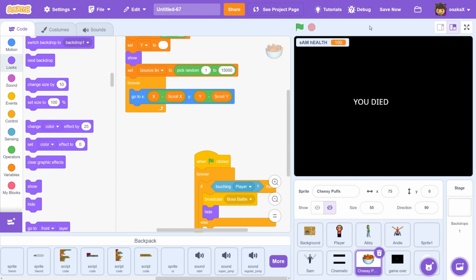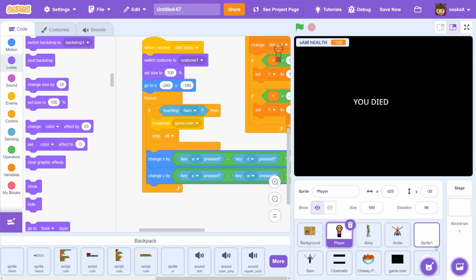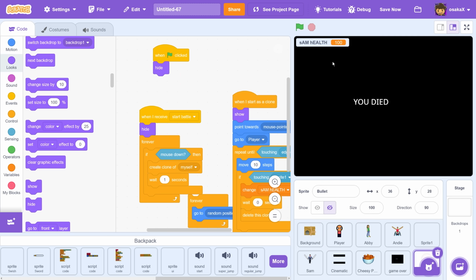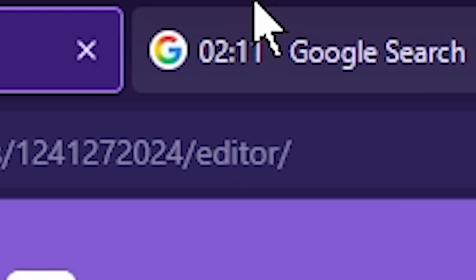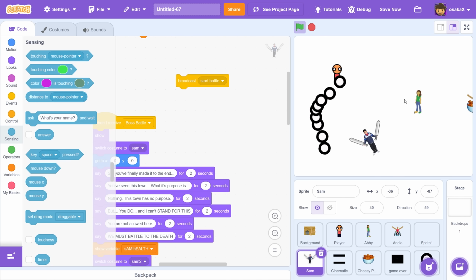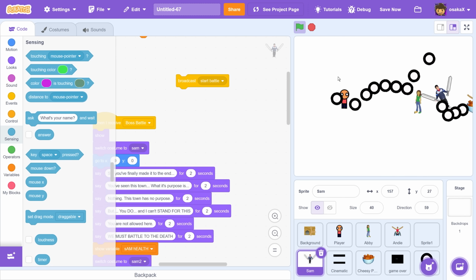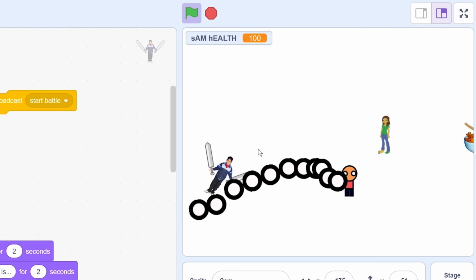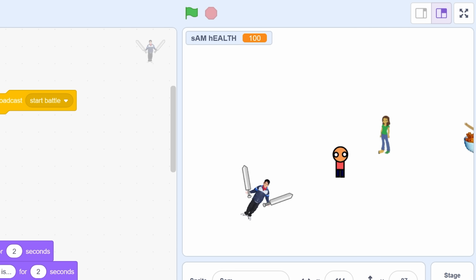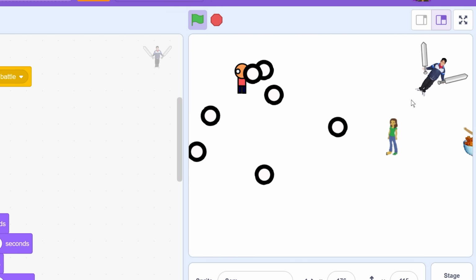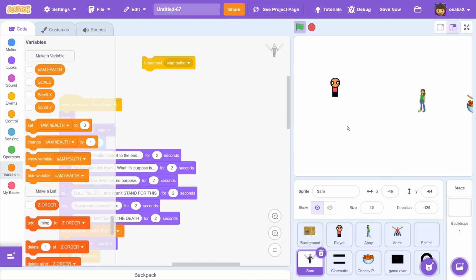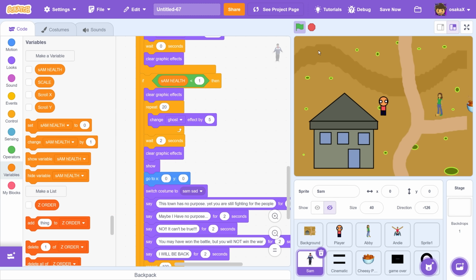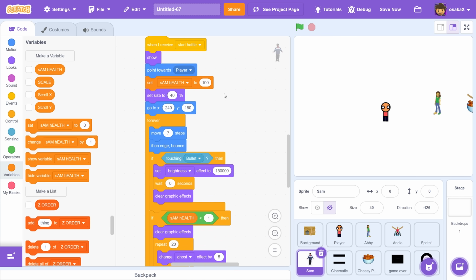Oh no. Wait, this is actually hard. Where's my gun? Oh, I didn't even shoot it. Yeah, he moves. Let me make him a little bit slower. 2 minutes. I don't think I'll have time to finish this. Okay. Why is his health not going down? Why is it pointing like this? This is so weird. It's pointing not towards my mouth. There we go. Okay. Yes, it works. It works, everyone.